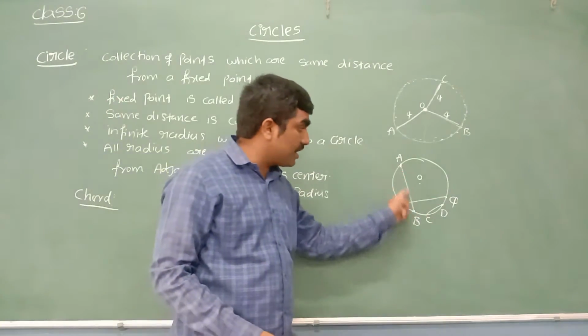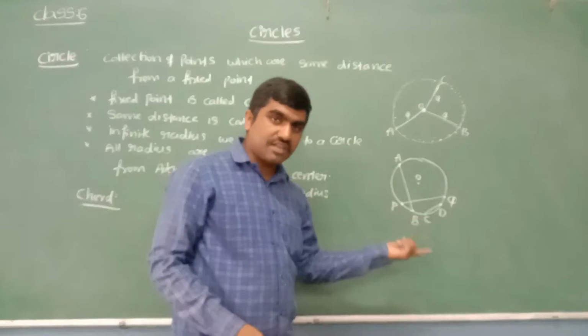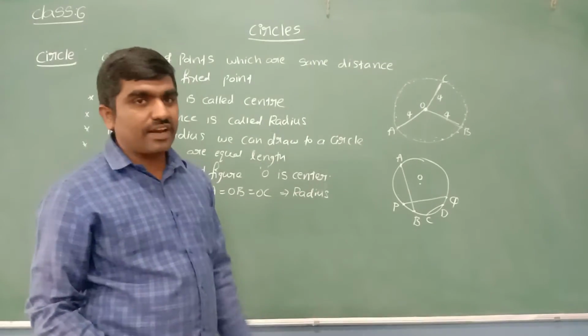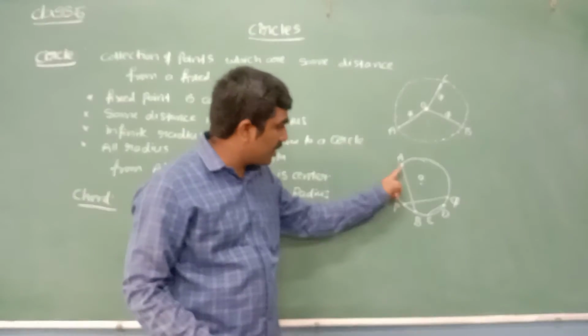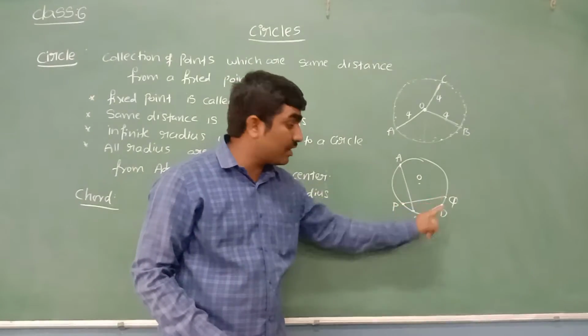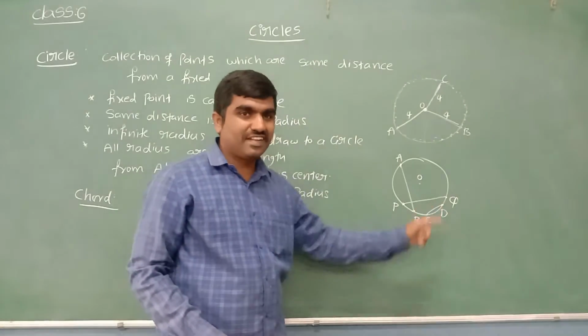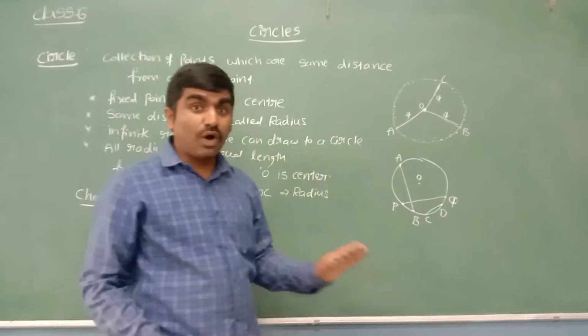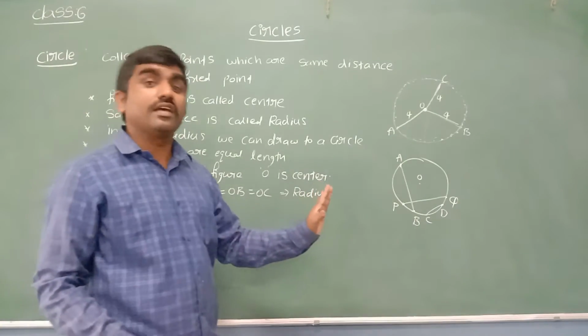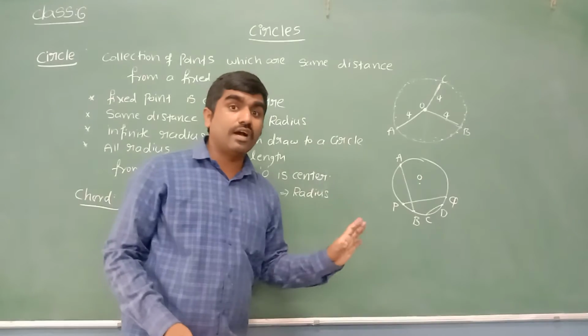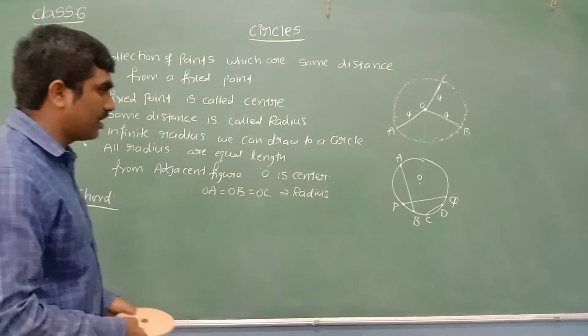Then tell me, what is the length of these chords? Are all the chords of equal length? By seeing their length itself, we can say AB is somewhat greater than PQ, and CD is somewhat smaller. So what can we say about the length? All the chords are not of equal length. We can draw uncountable chords to a circle.